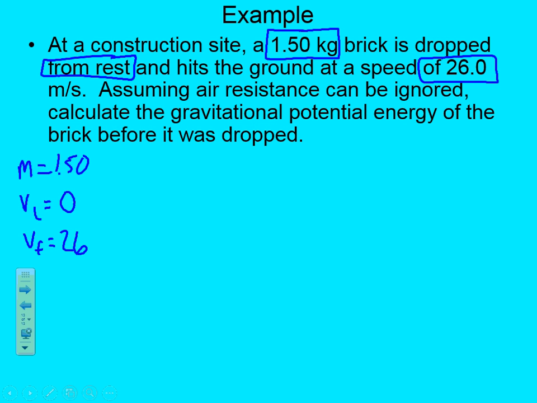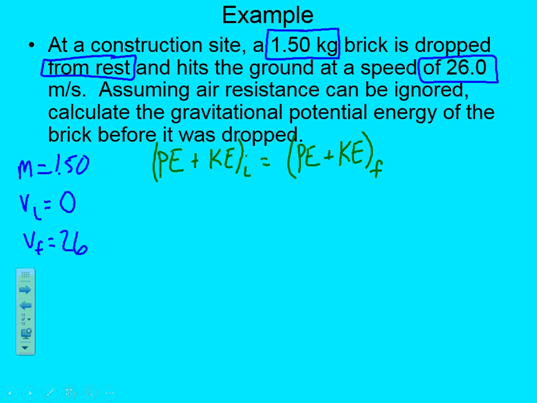So let's go through here with our equation. We have PE plus KE, and this is the beginning, right? This is our beginning, or our initial, is equal to PE plus KE final. Well, let's go ahead. What's our equation for PE?